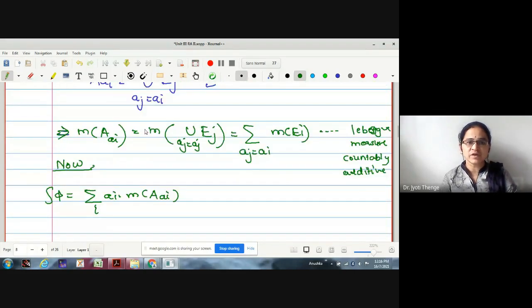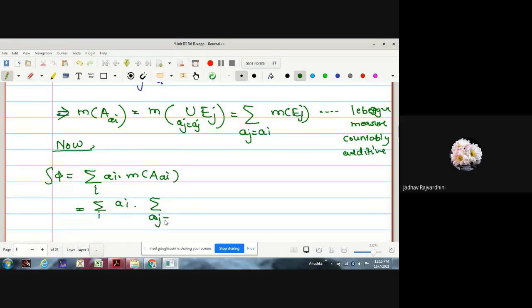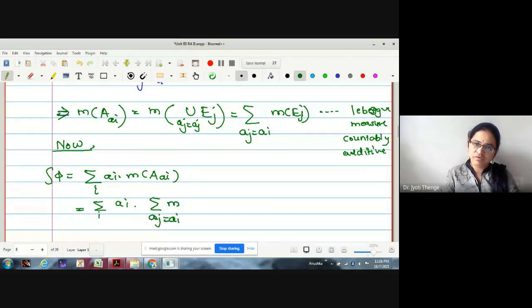But what is the measure of A_ai? What is this measure of A_ai we have written? Sorry, here it is j. This is summation over aj equal to ai of measure of Ej.